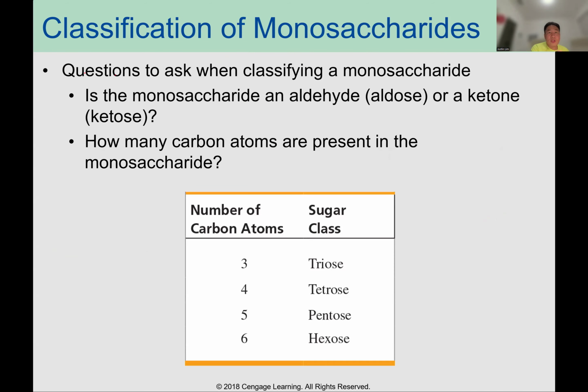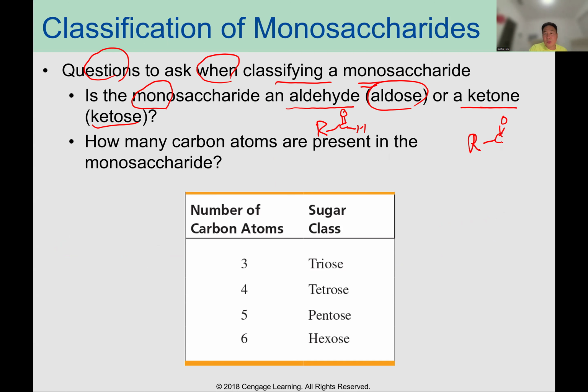Okay. Questions to ask when classifying a monosaccharide. Is the monosaccharide an aldehyde? So what does it mean? R, C, O double bond, H. That's an aldehyde, you can call it aldose. And a ketone is R, C=O, R. That's a ketone, that's ketose. So how many carbon atoms are present in the monosaccharide?